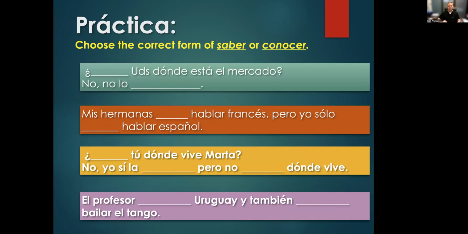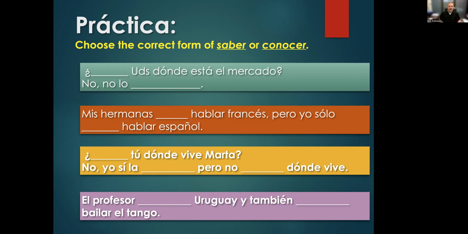I want you to go through these 4 examples here and choose in which blank you would use saber and when you would use conocer, and then conjugate it accordingly. So take a look at these, pause for a second, and then come back and let's talk about those.